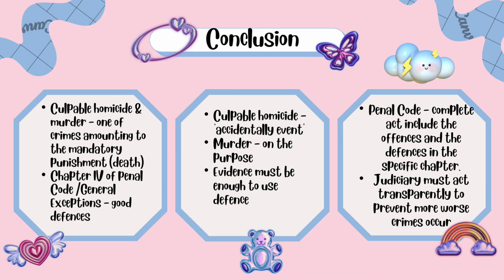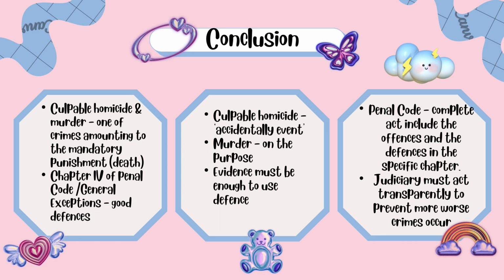Finally, we have come to the end. To conclude, culpable homicide and murder are crimes amounting to the mandatory punishment, which is death. There are many offences that are not mentioned above that can lead to both crimes. However, if the offender is convicted of culpable homicide and murder, there are some general exceptions available in the Penal Code that can be used as a good defense.